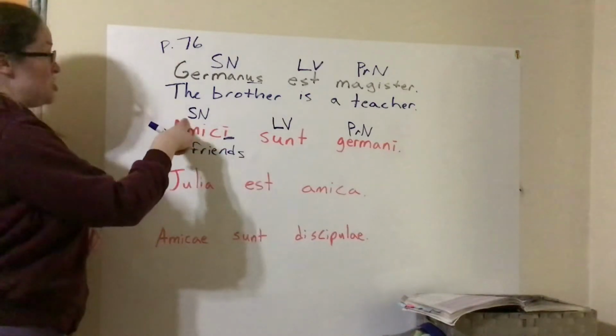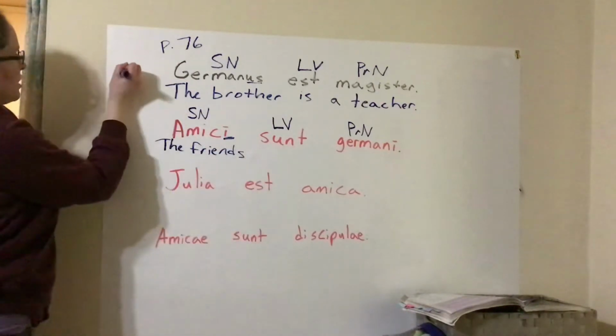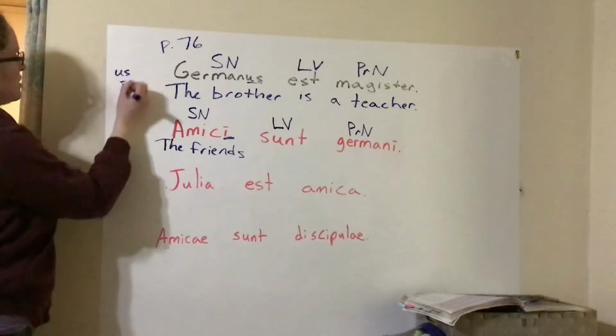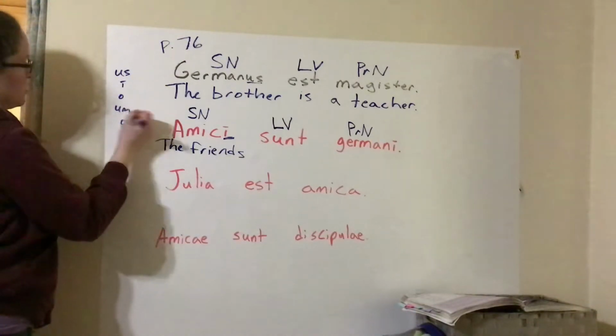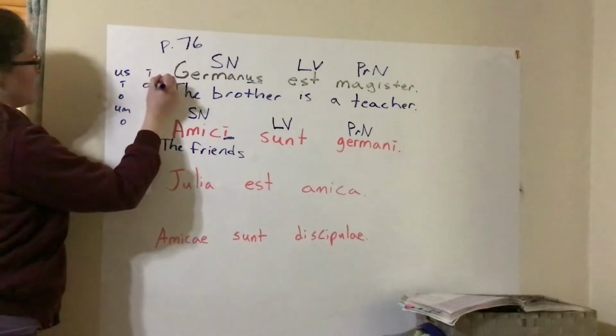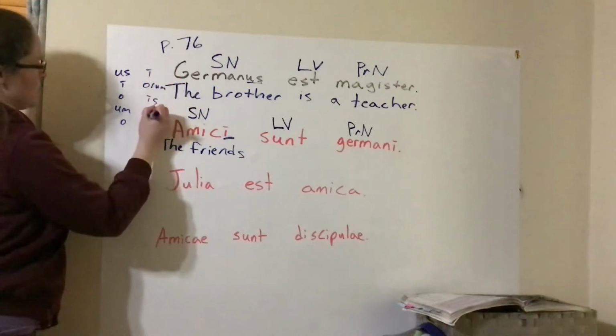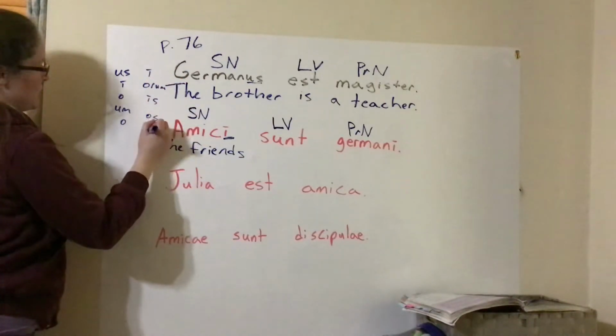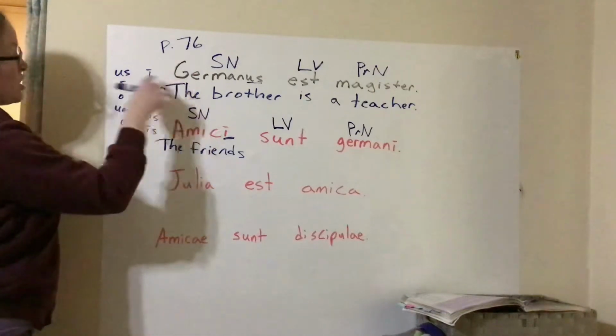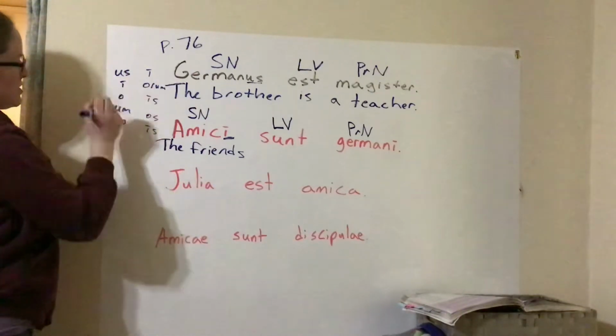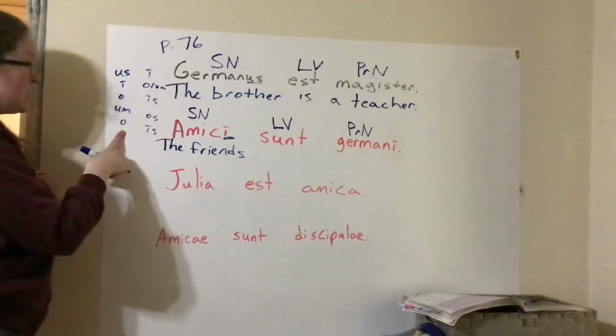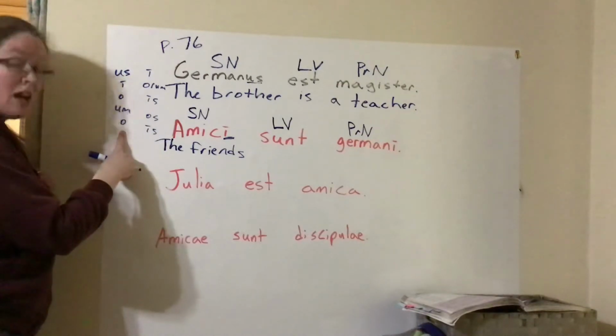Also, since we knew it was our subject noun, which of our cases, nominative, genitive, dative, accusative, ablative, is the case that's used for the subject?